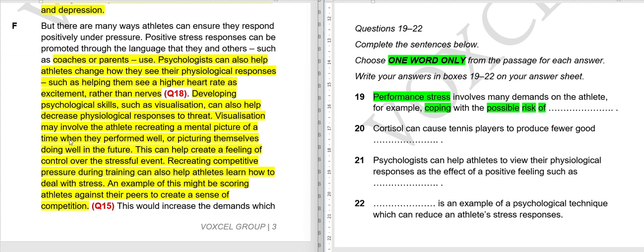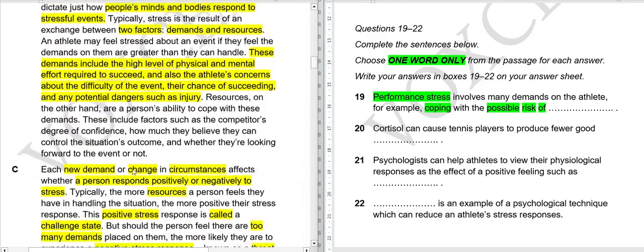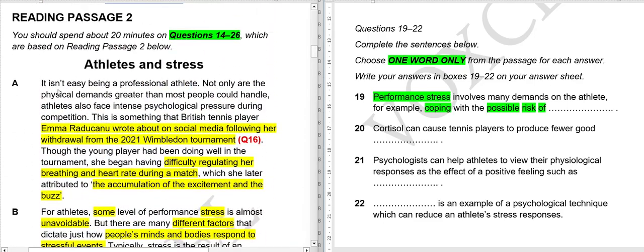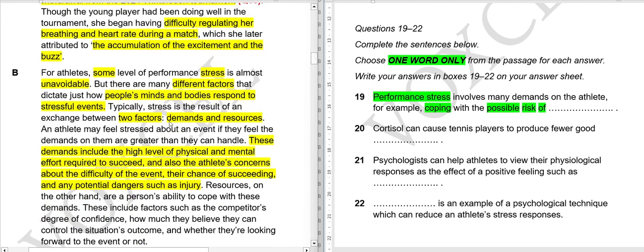Let's see what kind of risk we are talking about. Performance stress. So let's see, was there any performance stress in paragraph number A? There is no performance stress here. There is just about Emma. There is no mention of performance stress in A. B. Okay, here is performance stress for athletes. Let's see what kind of risk we are coping with.